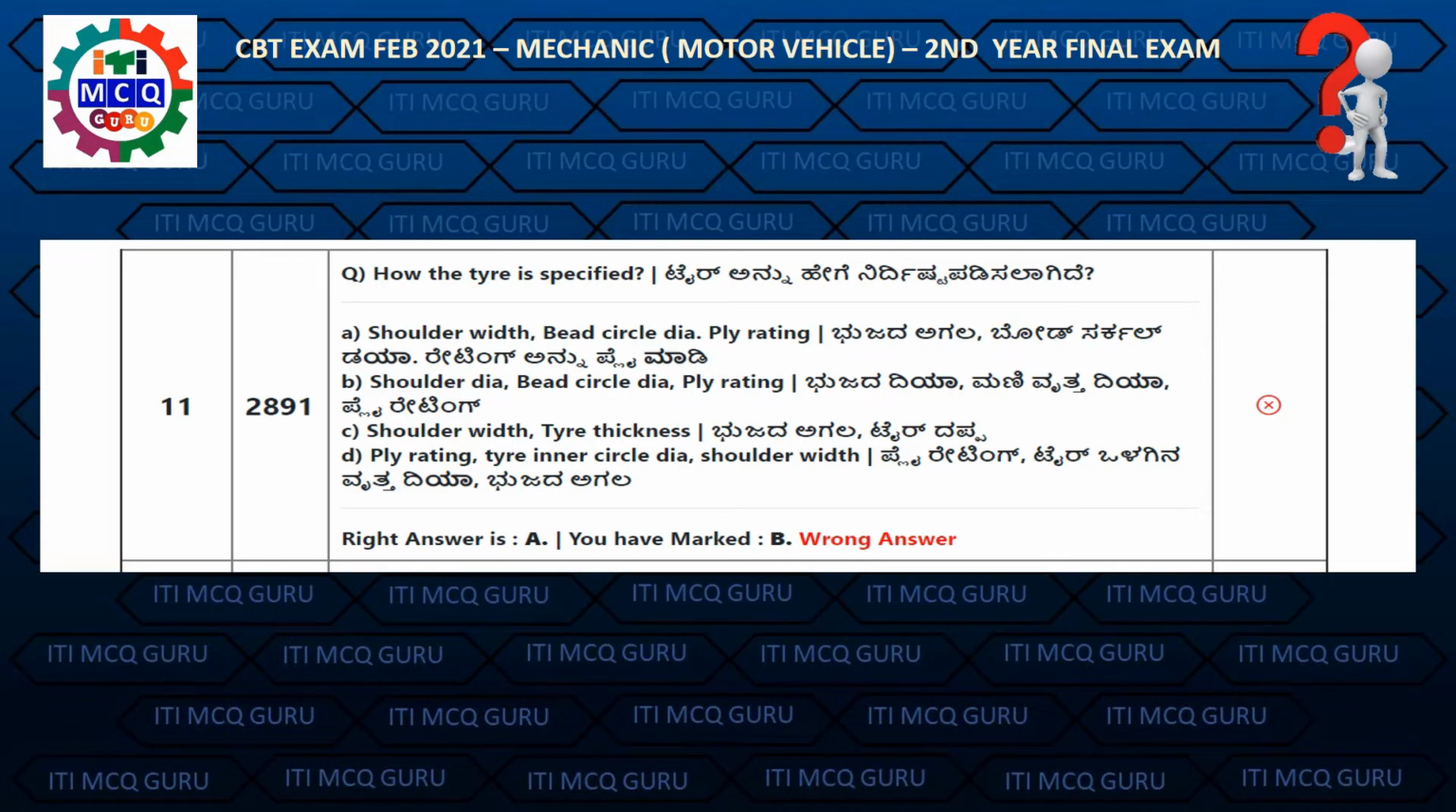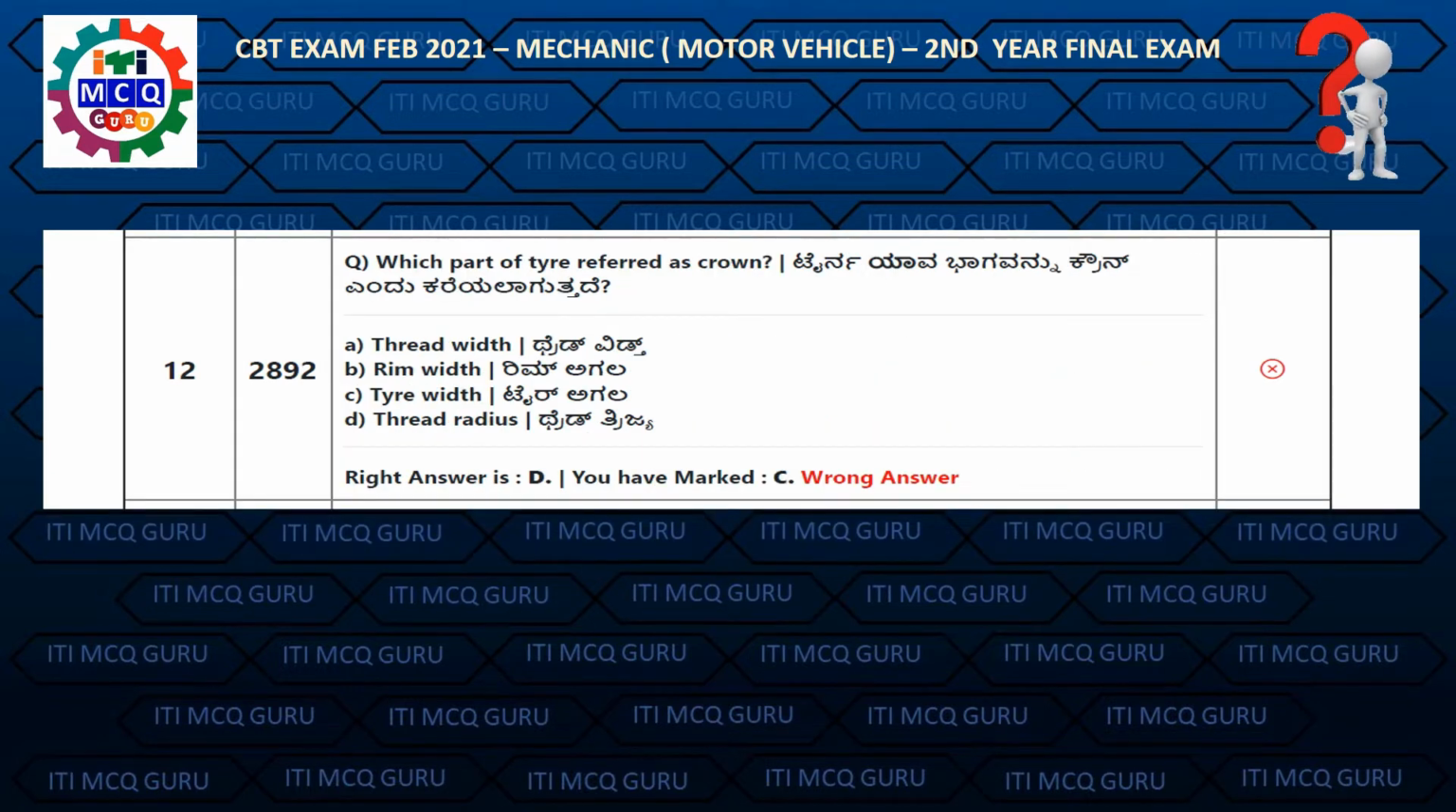Question 11. How the tire is specified? Right answer is A. Shoulder, width, bead circle dia, ply rating. Question 12. Which part of tire refer as crown? Right answer is D. Tread radius.